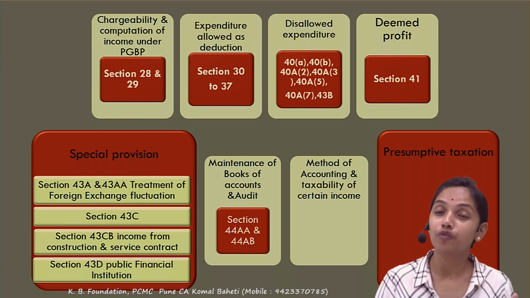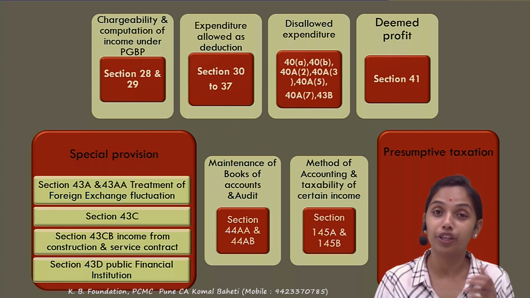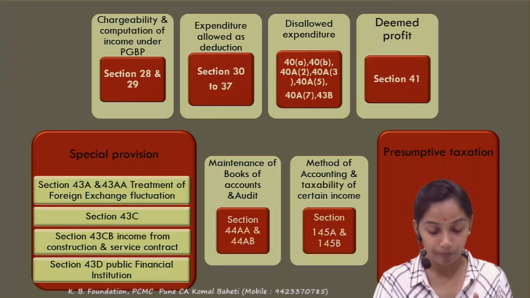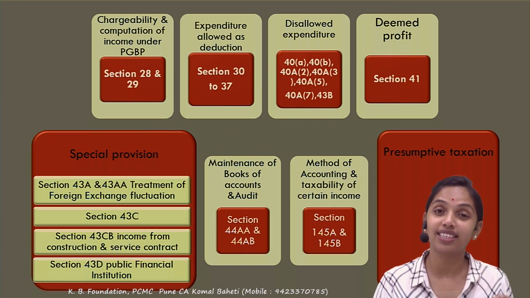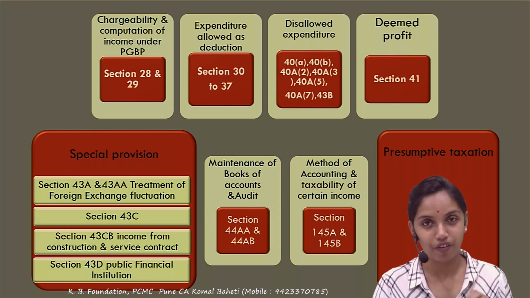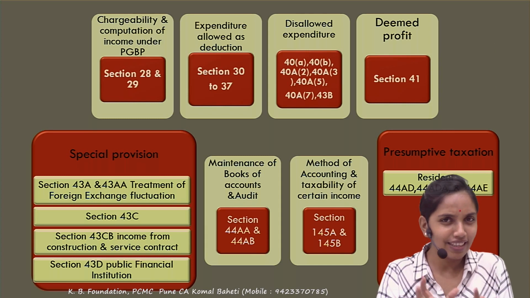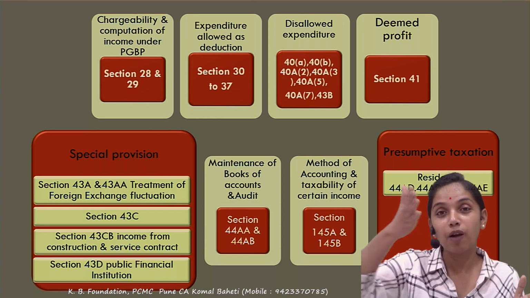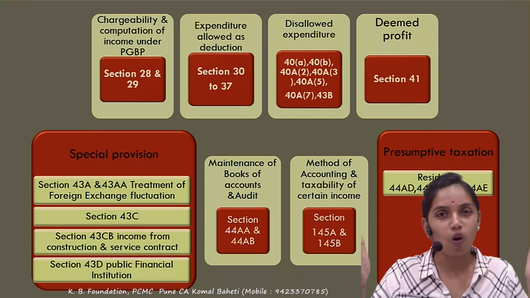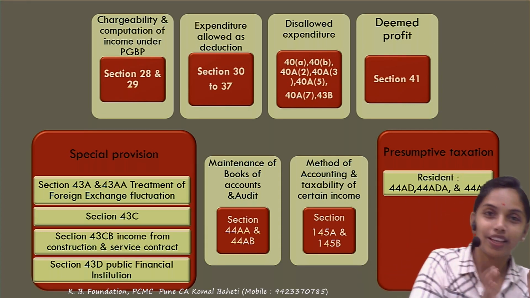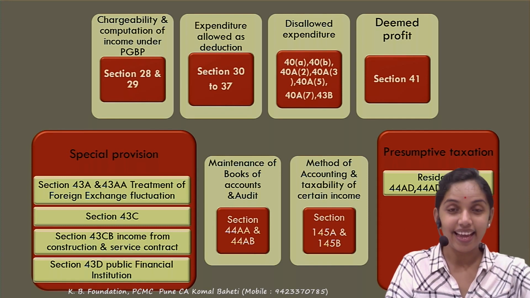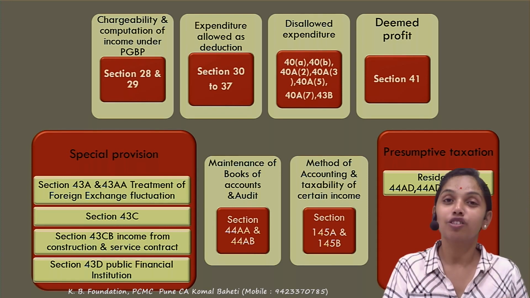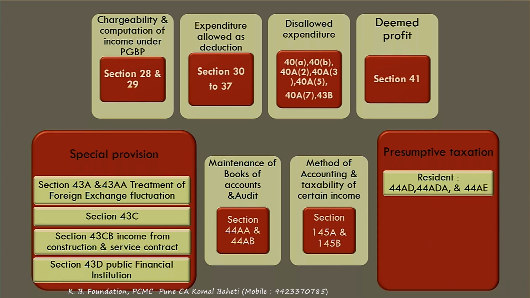Maintenance of books and audit is covered under 44A and 44AB. Next, method of accounting is under sections 145A and 145B. Our sequence goes from 28 up to 44. It's all one chunk of the PGBP. We'll start with 28 and finish at 44. So 44 talks about the presumptive taxations.